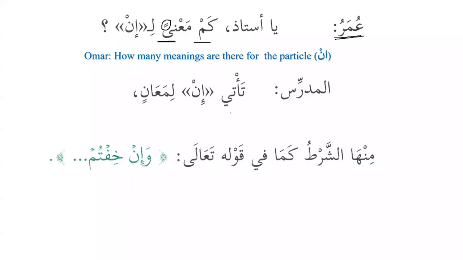Al-Mudarrisu, the teacher, ta'ti, it comes, or ta'ti in comes, lima'anin, for several meanings. Ma'nan, and the plural of ma'nan is ma'anin. Lima'anin. So we can see li is harf jar basically, so the plural is ma'anin. We know that ma'anin is also marfu, and when it comes with harf jar li, it is majroor. In has several meanings.